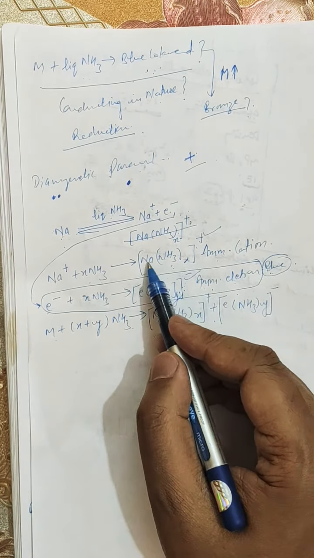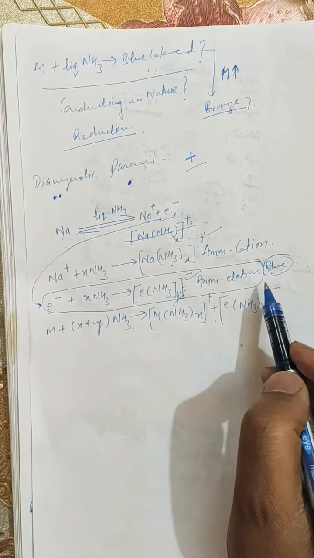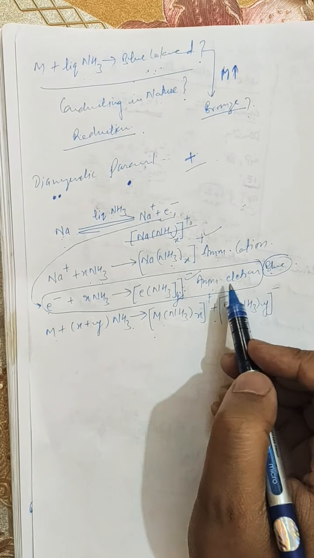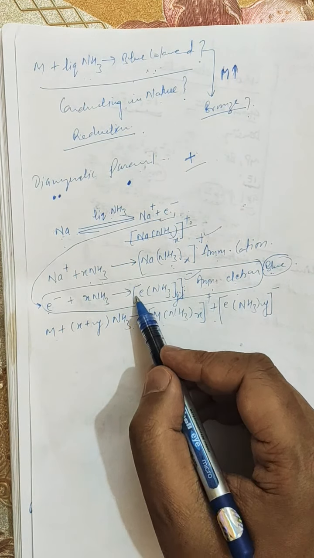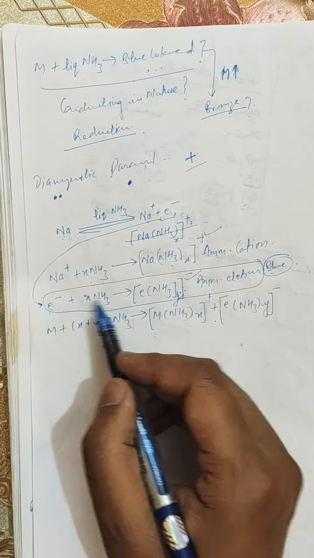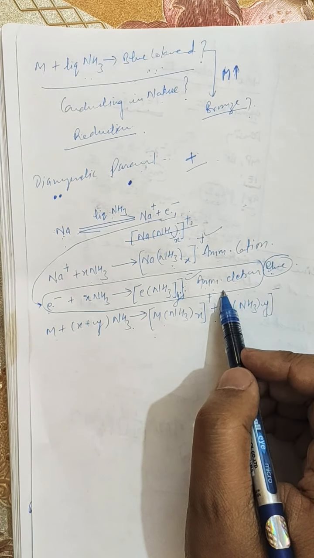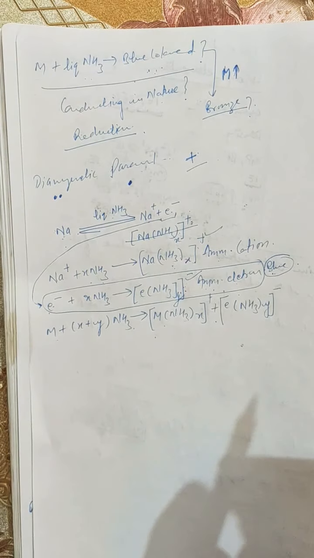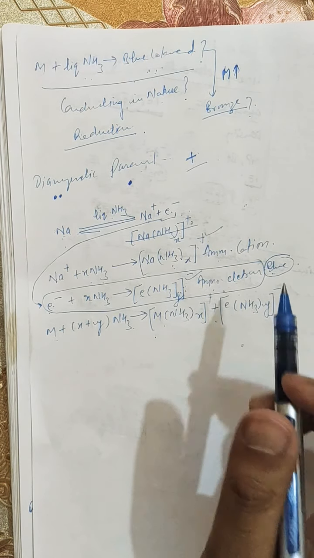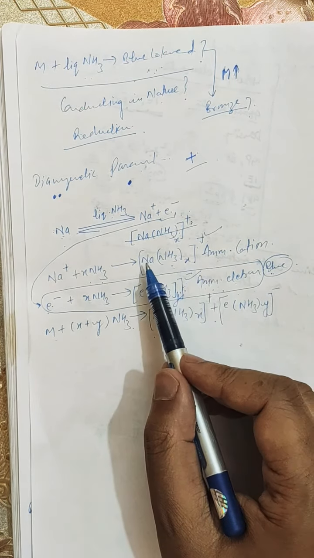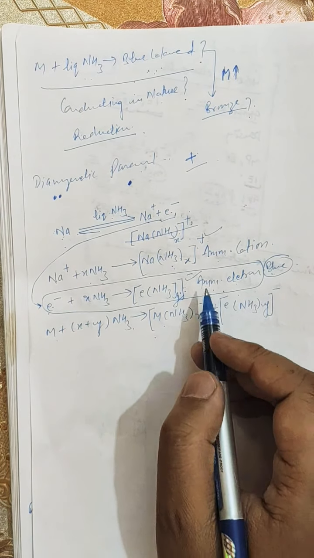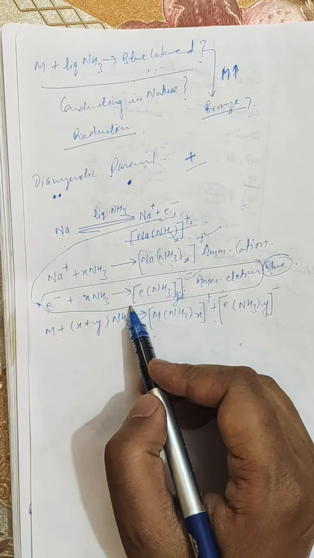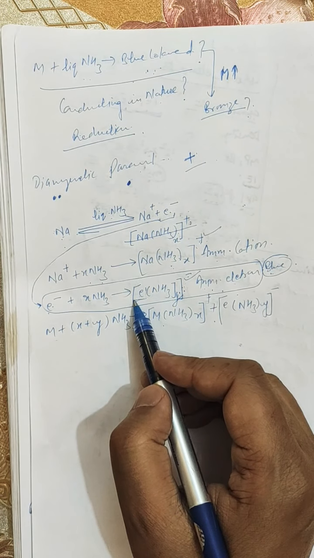There is no role of the metal in the color of the solution. There is a role of only this electron. So all the alkali metals, when dissolved separately in liquid ammonia, give blue color. What is the reason for conductivity and paramagnetic nature? Conductivity is due to these charged entities, and paramagnetic nature is due to the released electron.